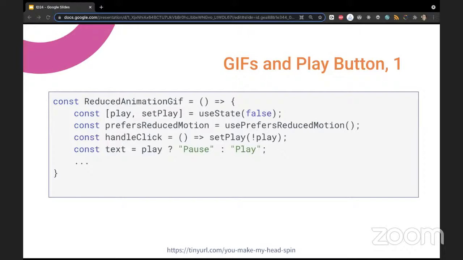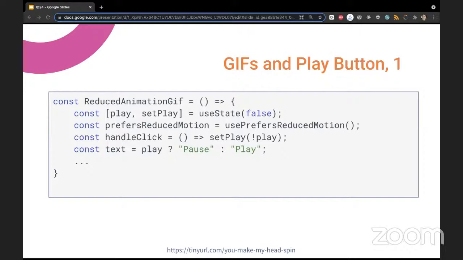Then I have a click handler, which is used for changing the play state. When clicking, if play is true, it sets it false, and if it's false, it sets it true, so it toggles that state.